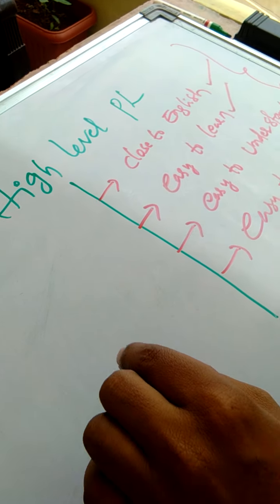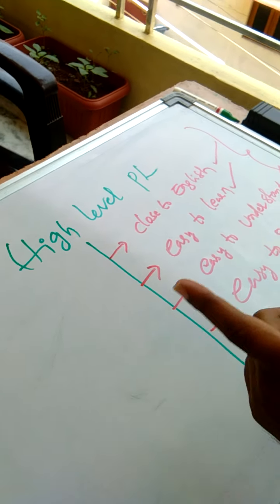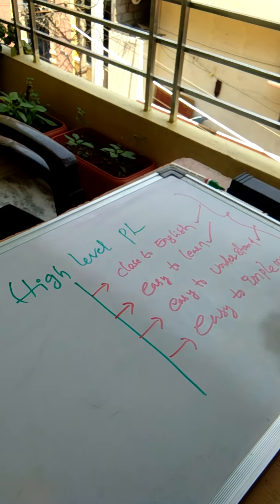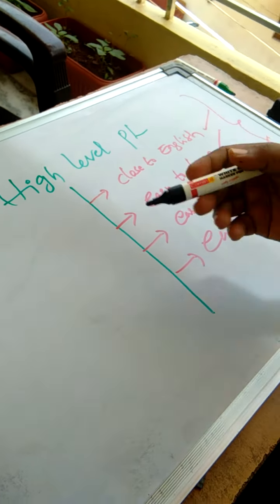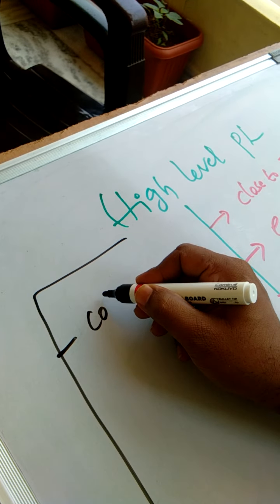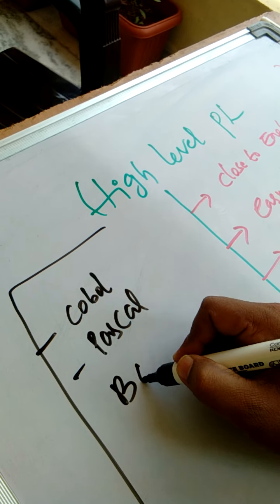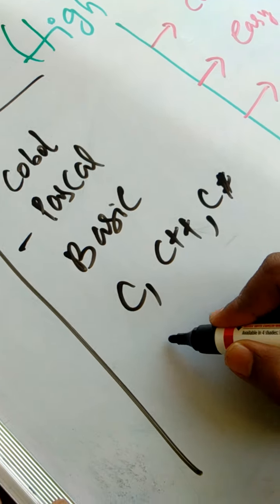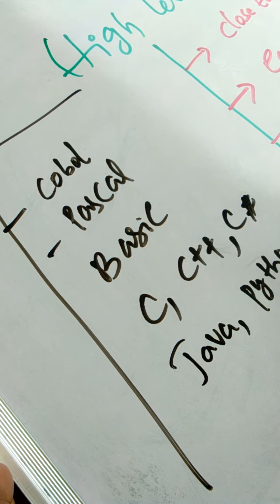However, the base point is that high level programming language instructions are not understood by the computer. They have to be translated, so we appoint translators. With the help of translators, you can convert high level language instructions into machine level language instructions. Examples in recent days include COBOL, Pascal, Basic, C, C++, C#, Java, Python, whatnot.